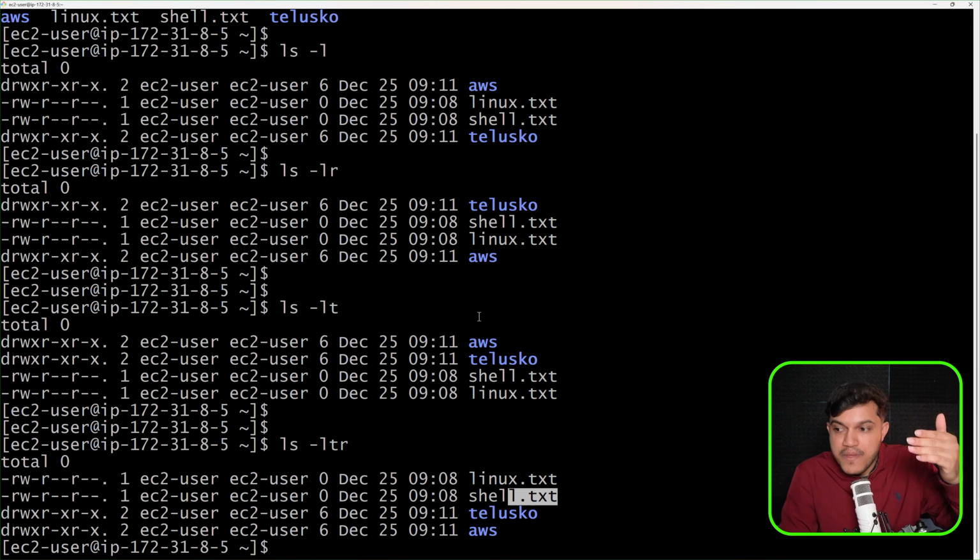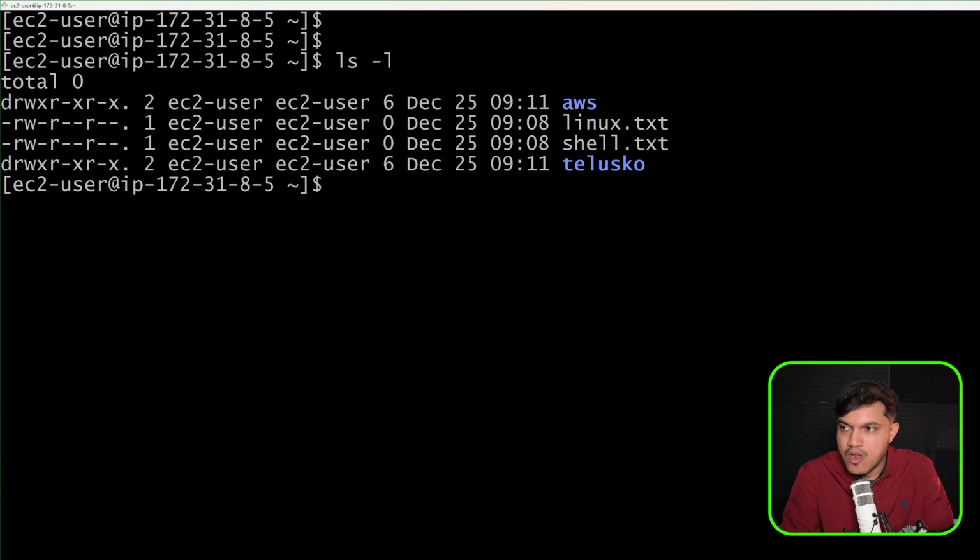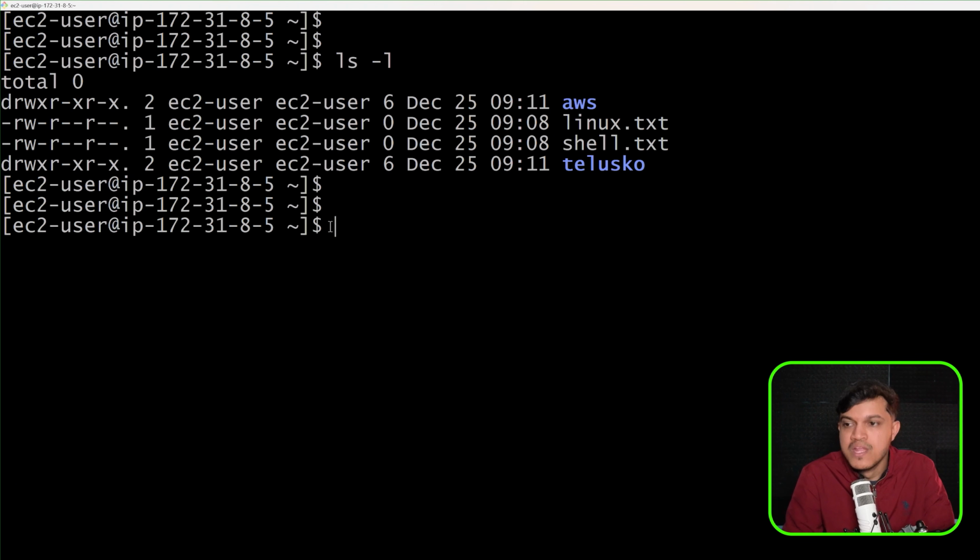If you want the latest files, which have been created recently, displayed at the top, then you have to go with ls -lt. If you want the oldest files to be at the top when you display all the files in the present working directory, then you have to go with ls -ltr. These are the very basic commands. I hope you were able to understand. Okay, I'll say ls -l in the alphabetical order. These many things we have right now, and since it is empty, how to delete that?